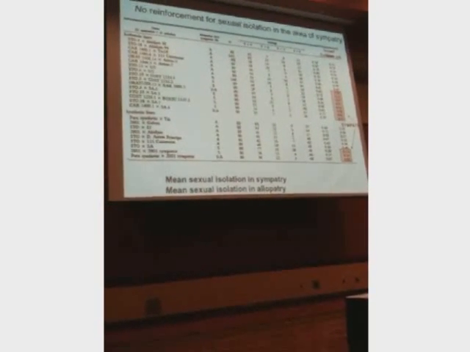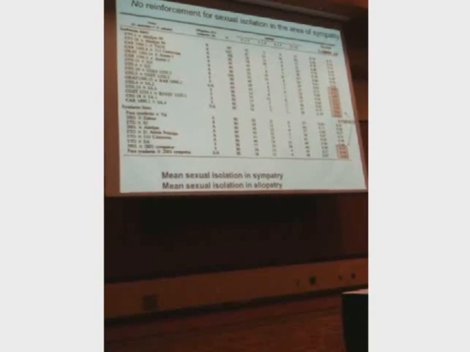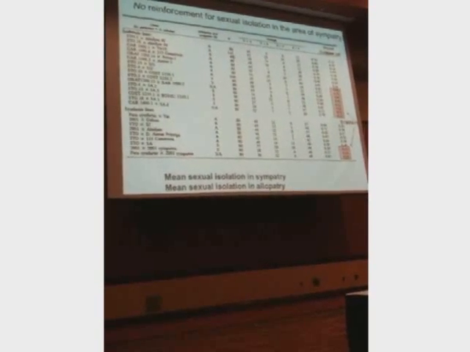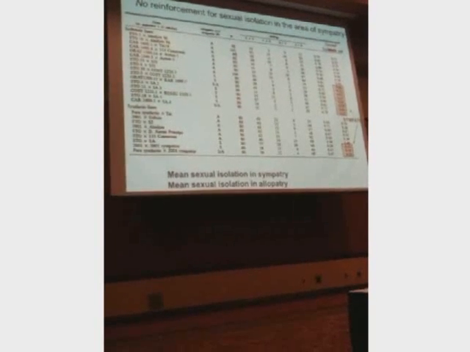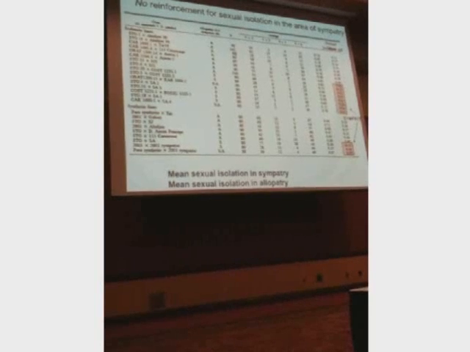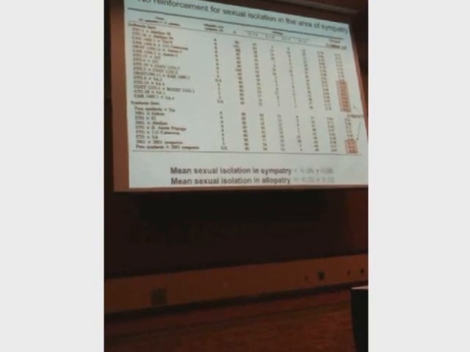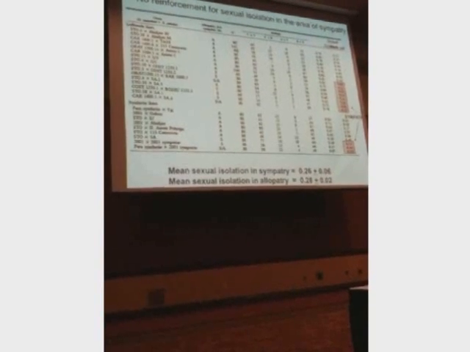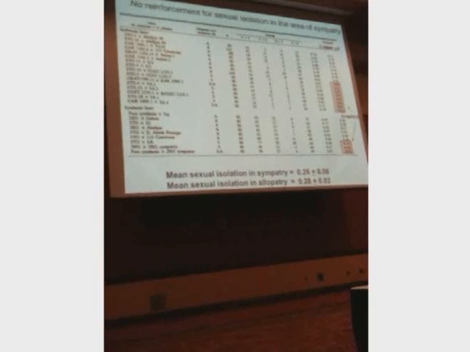Despite the fact that they do hybridize, crucially, in this hybrid zone, and this is a busy slide, don't bother. This is Drosophila yakuba females taken from the areas of allopatry and areas of sympatry, and we measured sexual isolation with respect to the other species, expecting that it would be higher from the areas of sympatry. In fact, what we got was exactly the same. You can't get much closer than that. There is no evidence for reinforcement having evolved in these species.